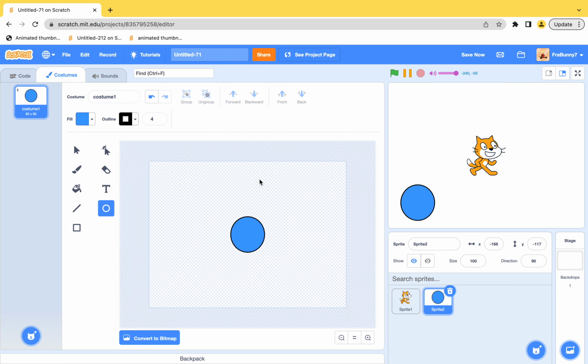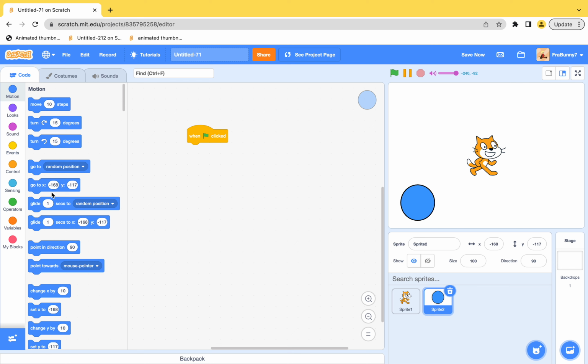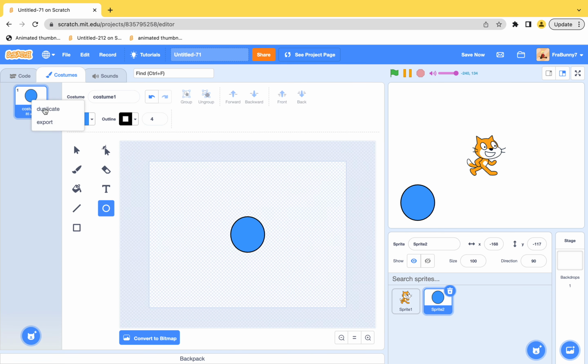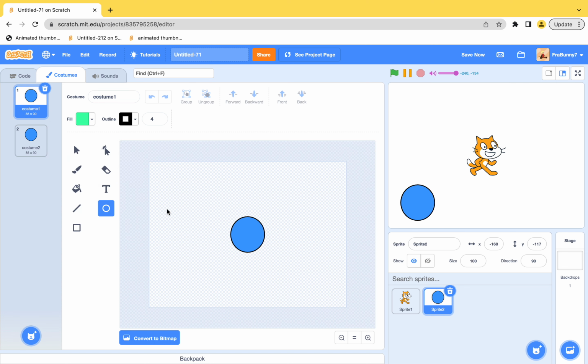Drag it over to the corner. And then when flag clicked, you just enter these coordinates. You don't change them, because those are the coordinates to the corner where you dragged it. So go back to the costumes, duplicate this, and then choose another color, light green, and then draw another circle right there.